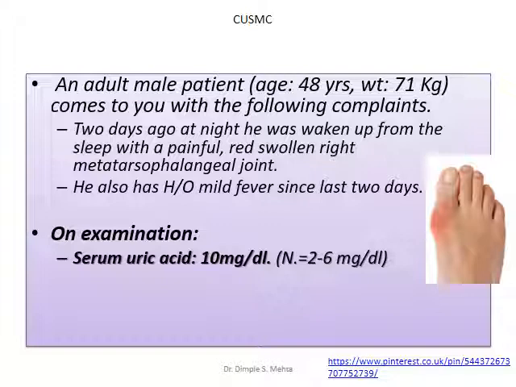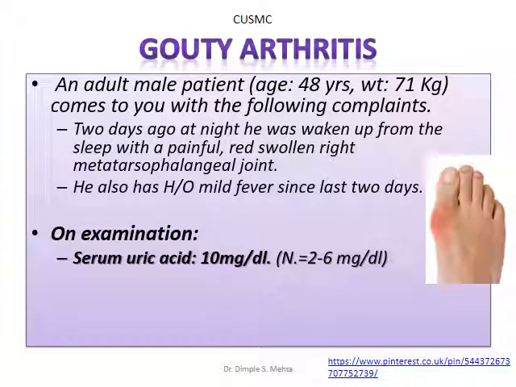From the clinical judgment, you judge that he might be having gouty arthritis. So you go for examination and you check his serum uric acid level, which is 10 milligram per deciliter. Normally, it should remain between 1 to 4 milligram per deciliter. Above 4 milligram per deciliter, it starts gradually giving symptoms, and the patient comes to you normally after 7 or 8 milligram per deciliter. So his uric acid level is 10 milligram per deciliter when he comes to you. So he is a case of gouty arthritis.